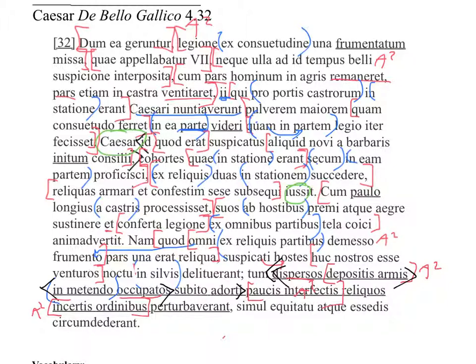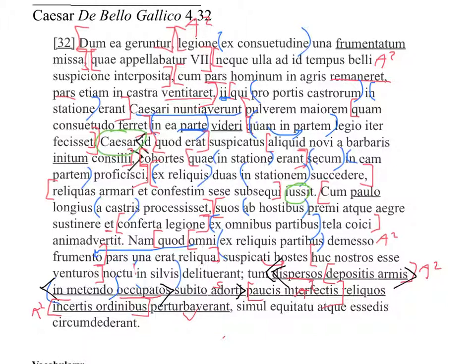Okay, and I think that's going to be the verb of the subject represented by adorti, which is hostes in the lines two to three lines above. Simul equitatu atque essedis circumdederant. Circumdederant is probably the same subject as our perturbaverant word, but they're both pluperfect, so that works.